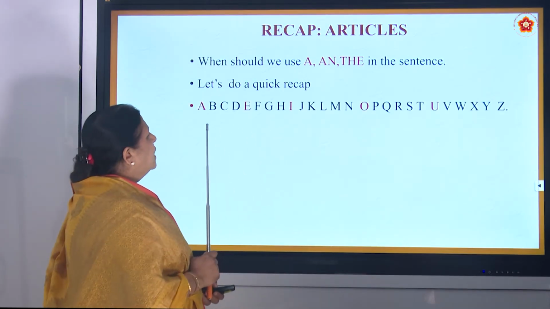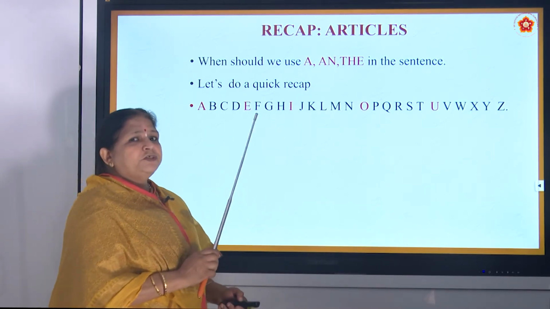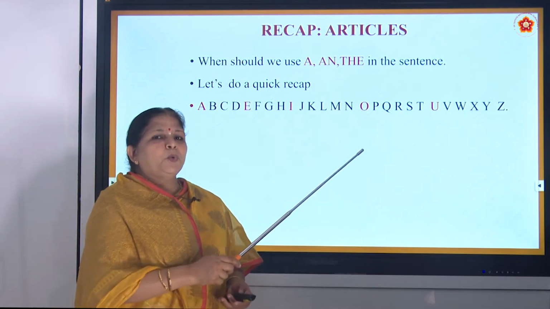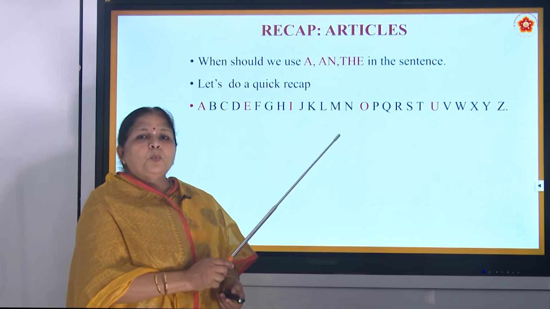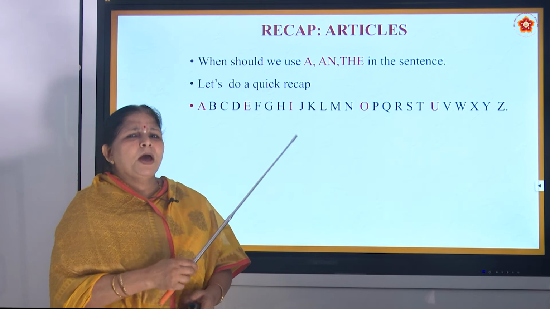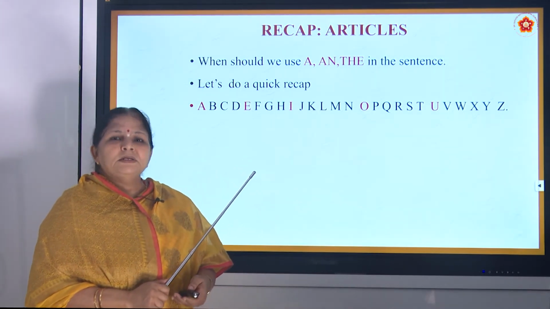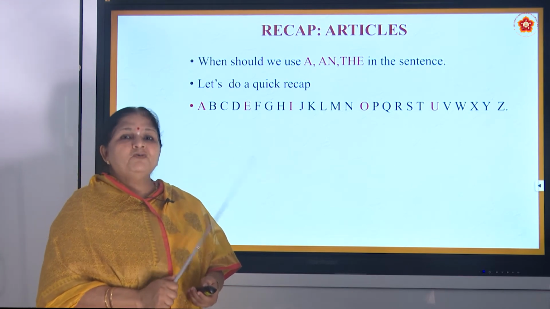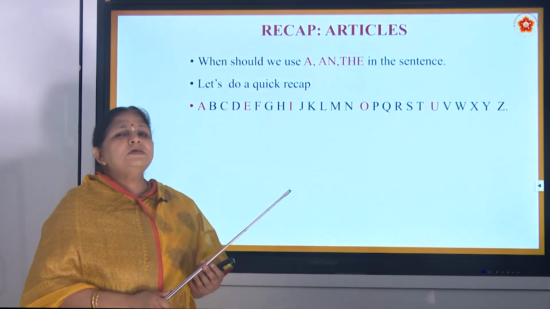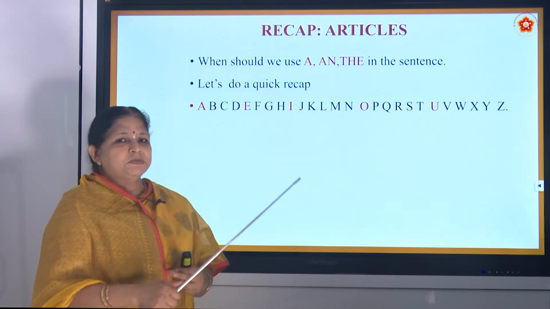Okay, now we have the alphabets A, B, C, D, E, F, G, H, I, J, K, L, M, N, O, P, Q, R, S, T, U, V, W, X, Y, Z. Now you will ask why ma'am is telling again the letters. But listen, till we have a perfection, we have to keep revising, okay? So always there is an opportunity for us to correct ourselves and rectify our mistakes.